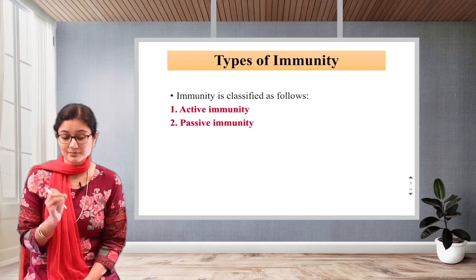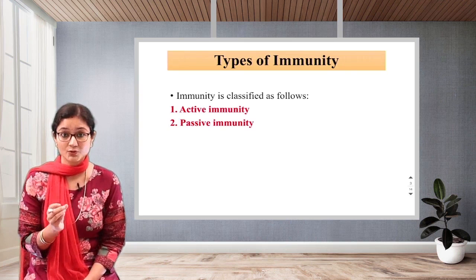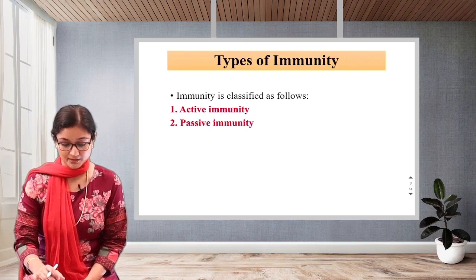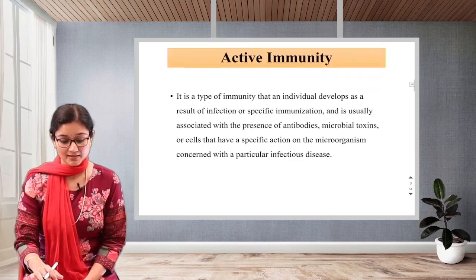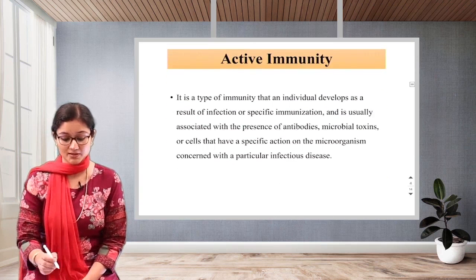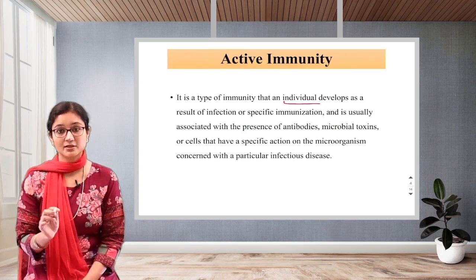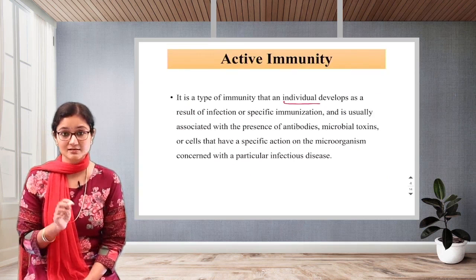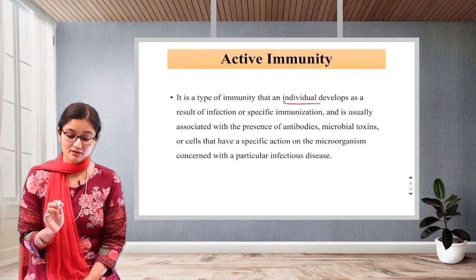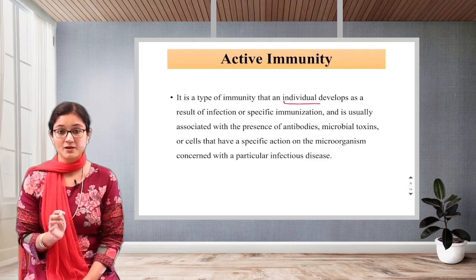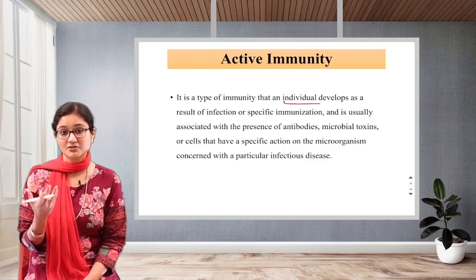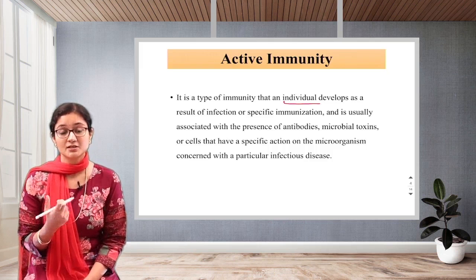In a simple form, here I have brought for you what active immunity is. Active immunity is a type of immunity that an individual, a person, develops as a result of infection or a specific immunization. For example, in childhood, many people suffer from chickenpox.